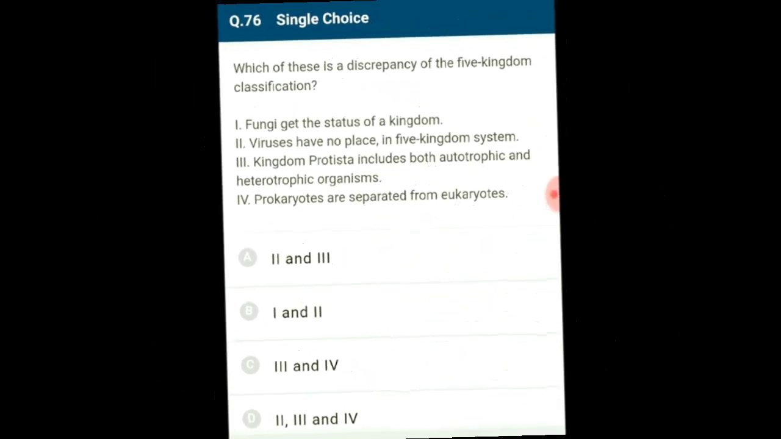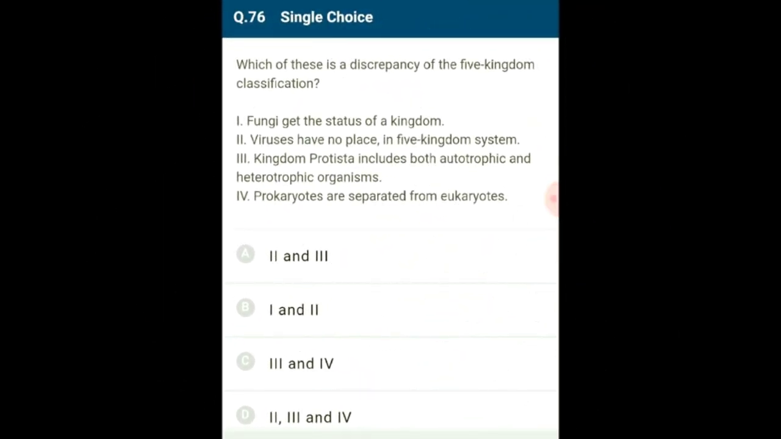Question number 76. Which of these is a discrepancy of the 5 kingdom system of classification? The main aim of the classification is to group similar organisms together. In the 5 kingdom classification given by Whittaker, prokaryotes are separated from eukaryotes, and fungi, which were earlier placed in the plant kingdom, were placed in a separate kingdom as they are saprophytes.